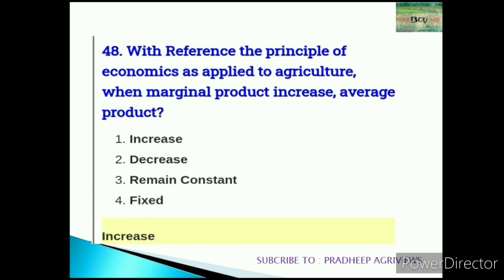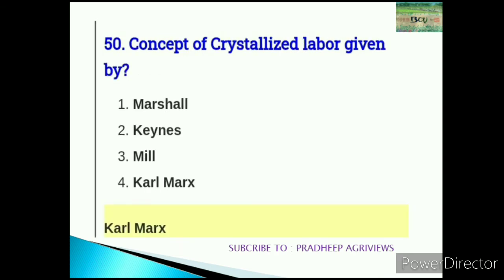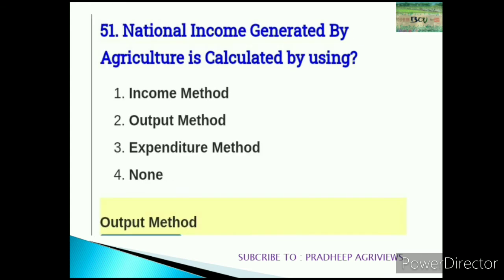48. With reference to the principles of economics as applied to agriculture, when marginal product increases, average product also increases. 49. Microeconomics is the study of price theory. 50. The concept of crystallized labor is given by Karl Marx. 51.